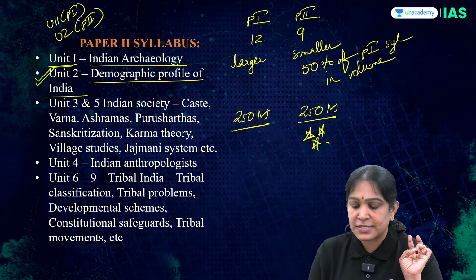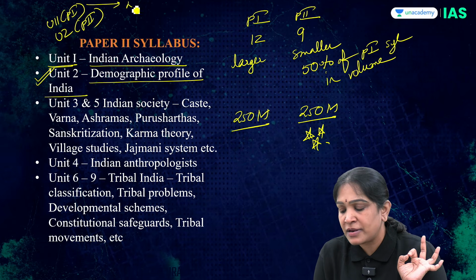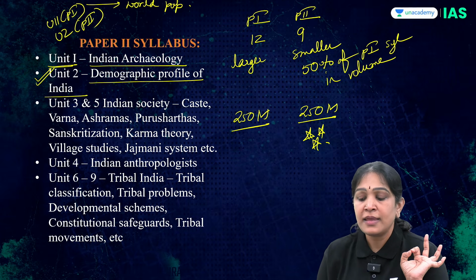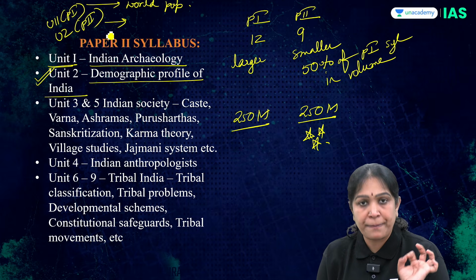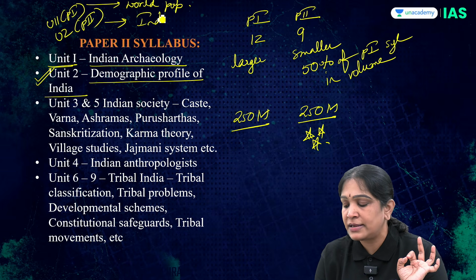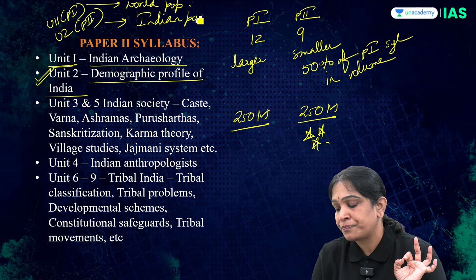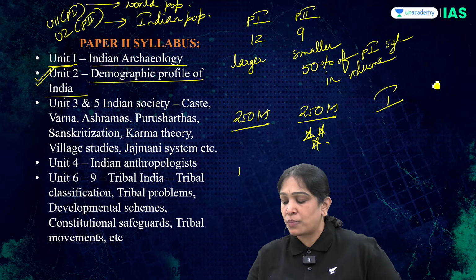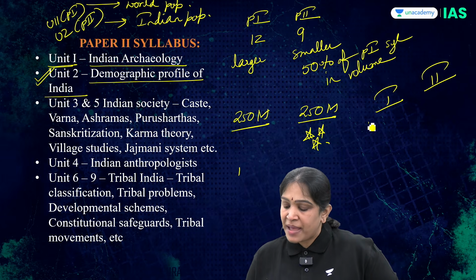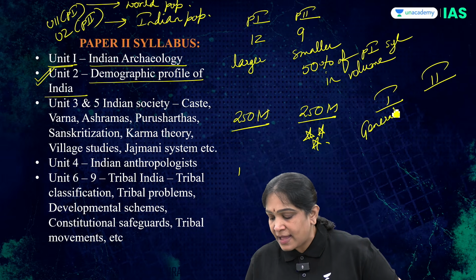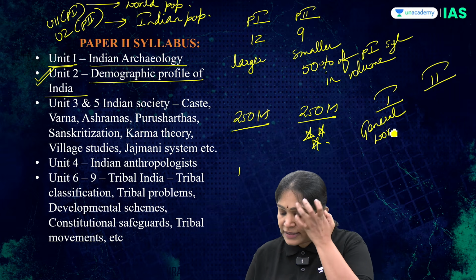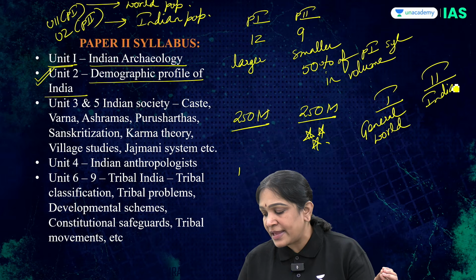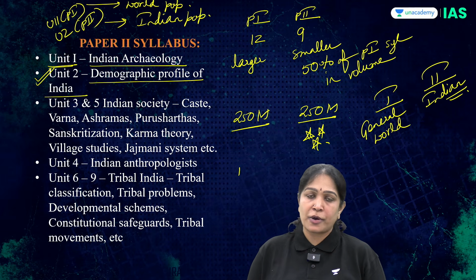Unit 11 of paper 1 is about the world population, whereas unit 2 in paper 2 is about the Indian population. Because remember, what is the primary difference between paper 1 and paper 2? Paper 1 is general anthropology or world anthropology, whereas paper 2 is particularly Indian anthropology.